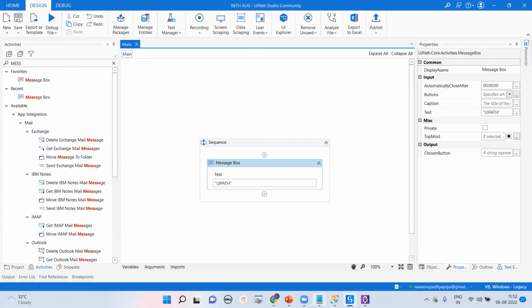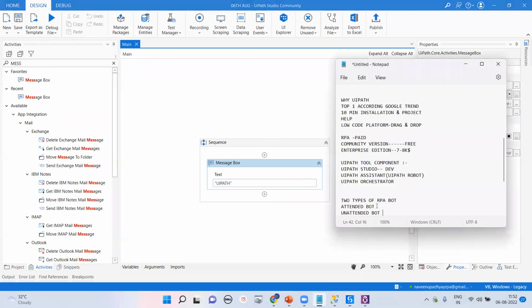Attended bot means, right now, let me go for this attended bot. Bankers are available from morning 9 o'clock till 6 p.m., so they are going to attend the particular system. That is called a front end bot. It clearly means that you sit with the system and you run it. That is called a front end bot.